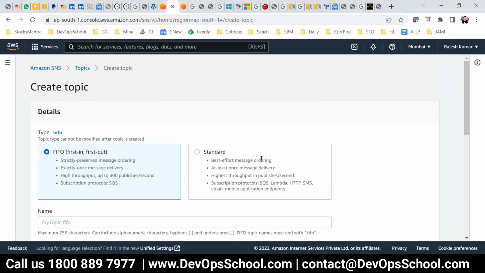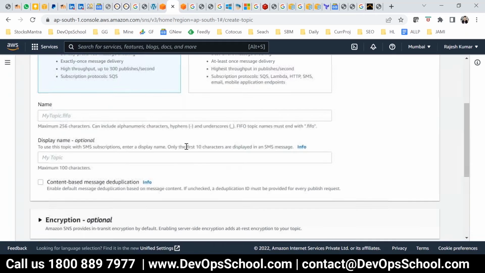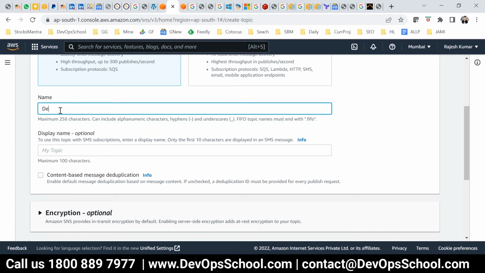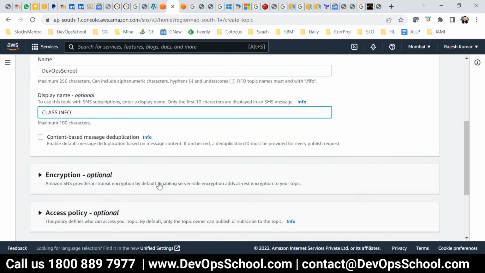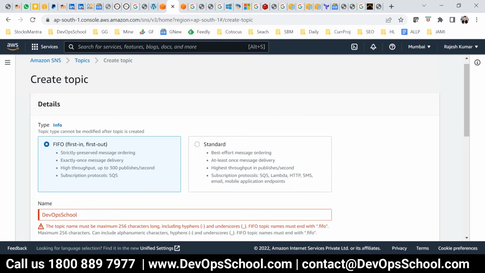Let's say FIFO or standard SNS topic. What is the name of it? Let's say DevOps School, something like that. My topic, class info. Okay, and then all this you can go for and create it all. What is this? DevOps School. Create a topic. What is this?